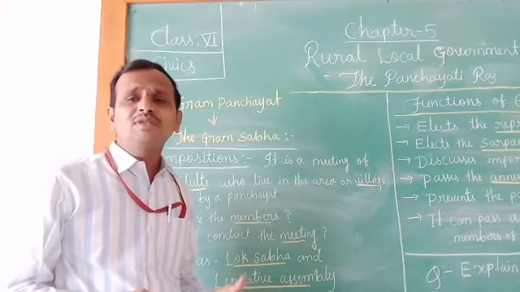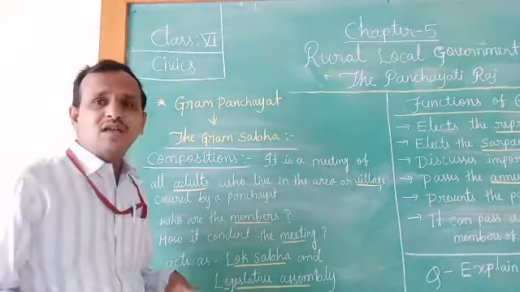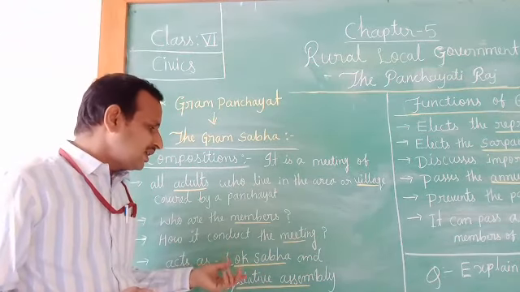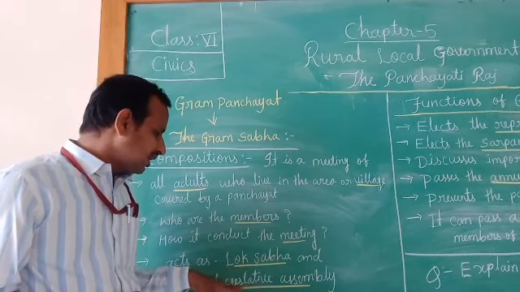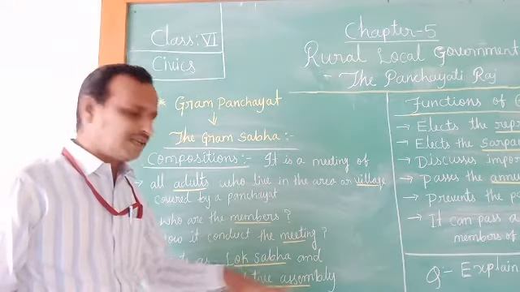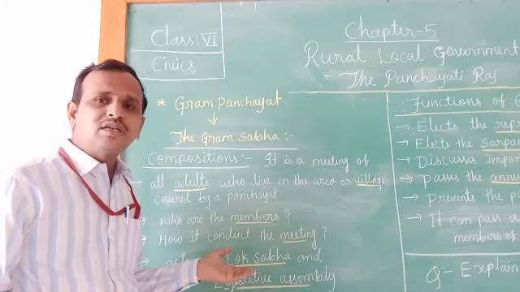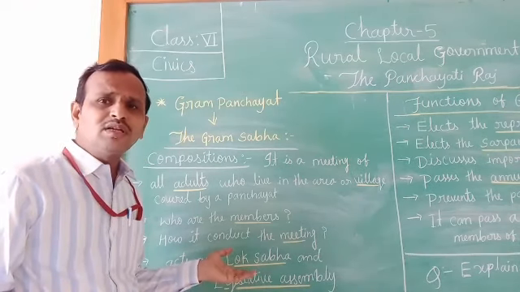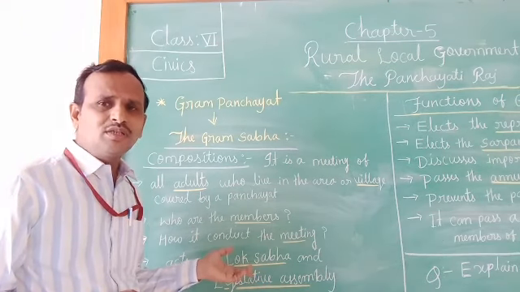And this Gram Sabha acts as the Lok Sabha in the centre and the legislative assembly in the state. You know, children, Lok Sabha is the lower house of the parliament. The upper house is Rajya Sabha, the lower house is Lok Sabha.